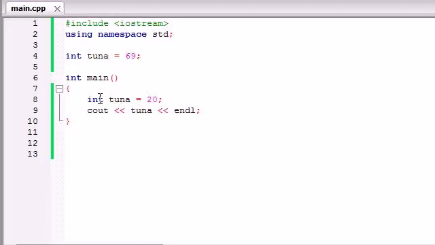So let's say that I'm building a function just like this, and I want to call both of these variables tuna, but I actually want to use this variable tuna out here. Well, how do I tell my program that, alright, I know you have a local variable called tuna, but I want you to use this one? Well, in order to do that, you need to use something called the unary scope resolution operator. In other words, the colon colon.